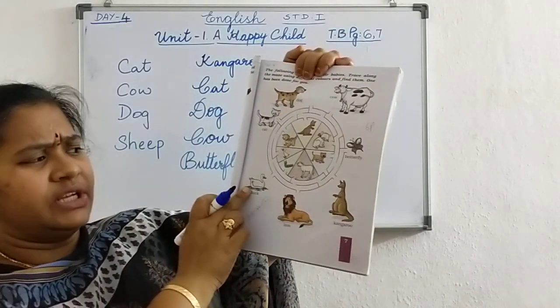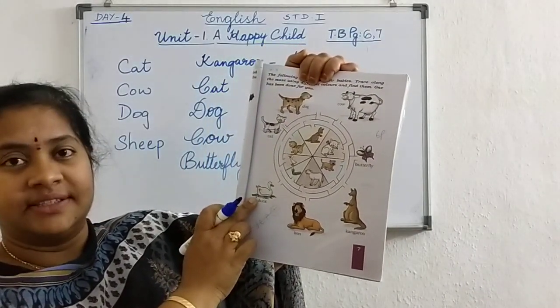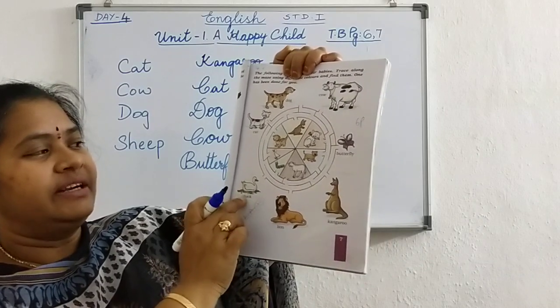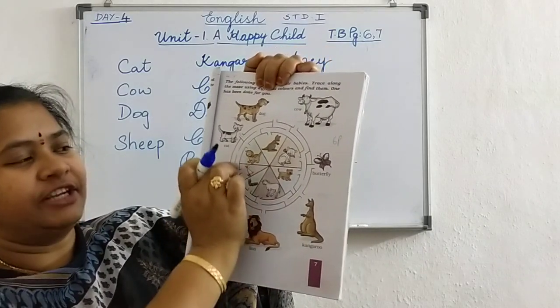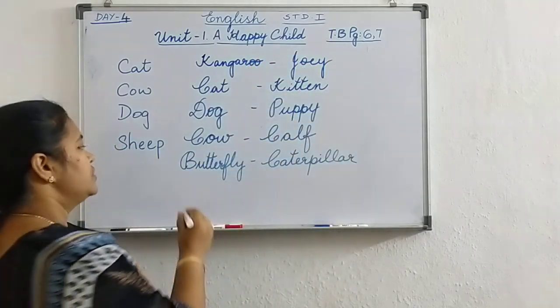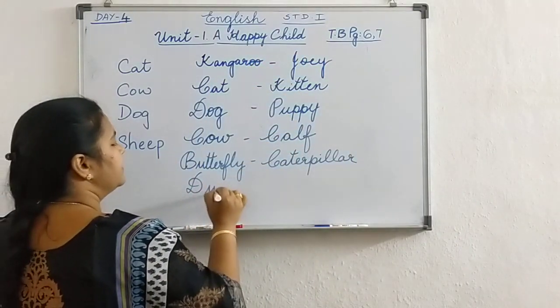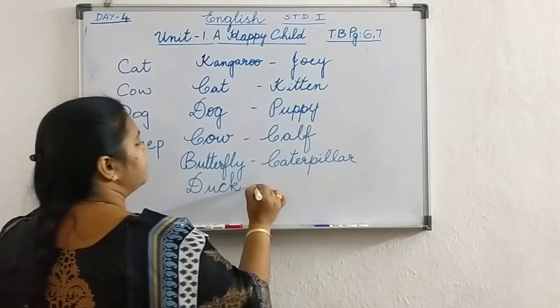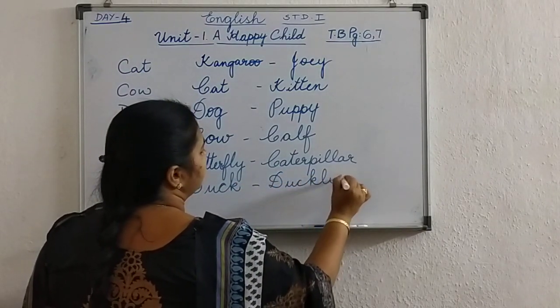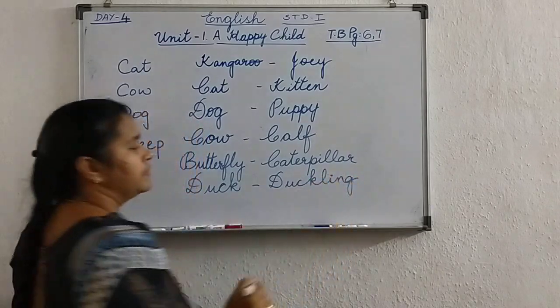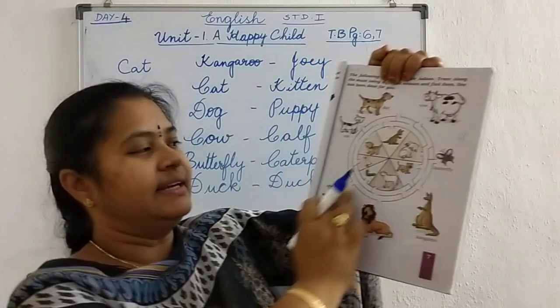Next one. What is this? Duck. Yes, duck. Duck baby is called as duckling. Take another crayon and find the way for the duckling. So duck baby is called as duckling.